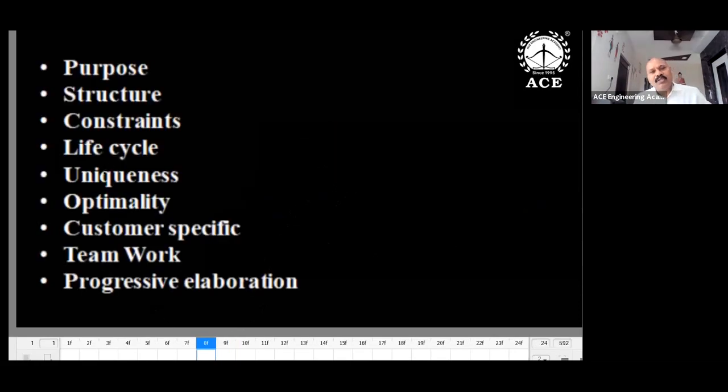And coming to life cycle, the project has planning, then execution. First you have to start the project: initiation, then planning and design, execution, and closure. So these are the phases. That is the life cycle. When the project is over, then we will get a new project again. Uniqueness: newness, different from others.